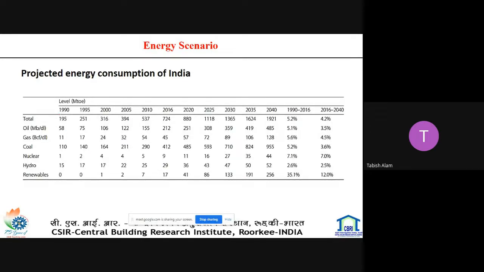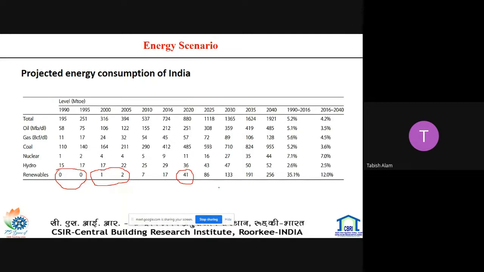Now India has started to utilize renewable energy. In the beginning, renewable energy was not used in the 90s, but as time passed, the government intended to use this renewable energy source, and it has reached up to 41 million tons of oil equivalent.